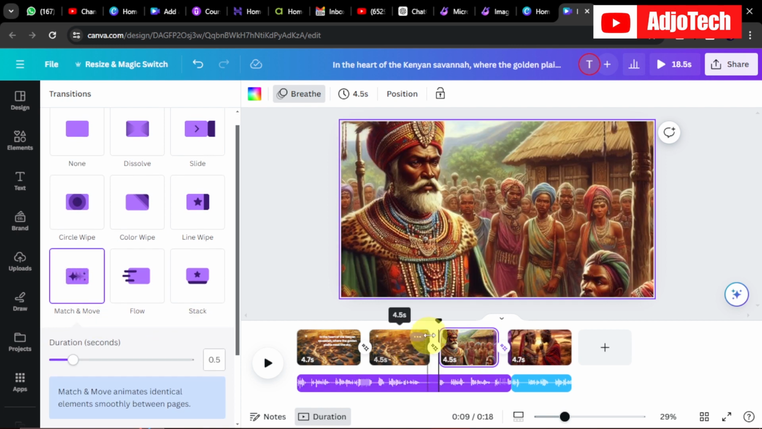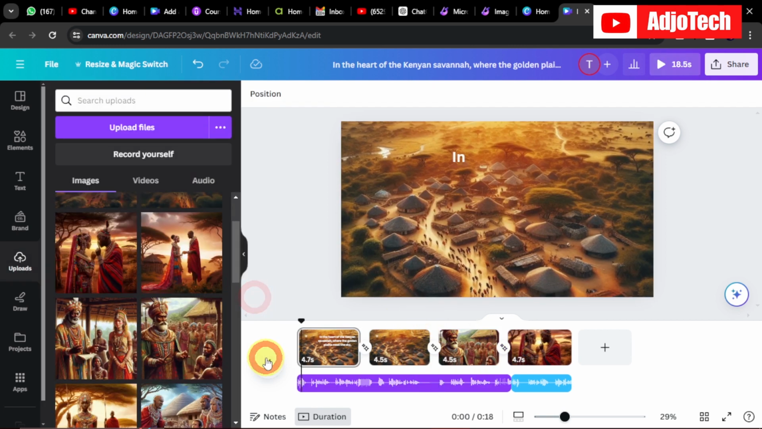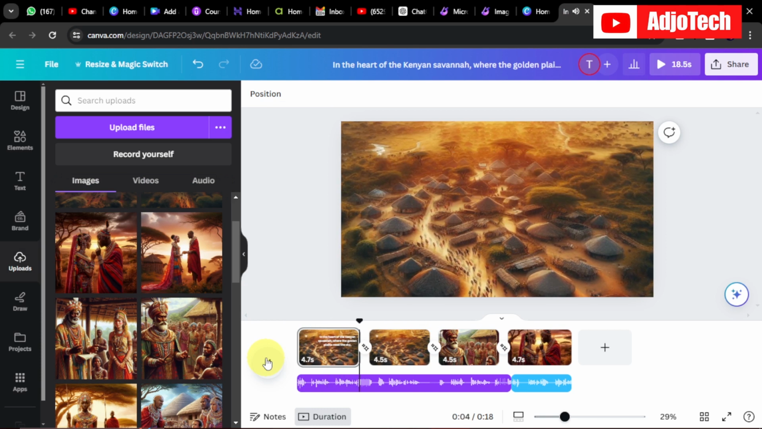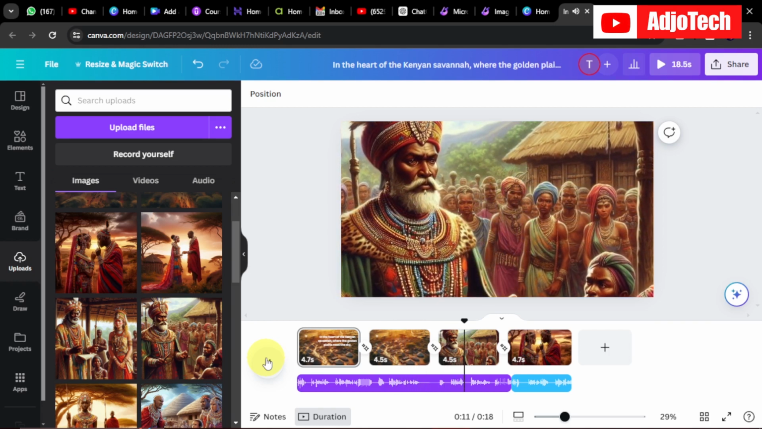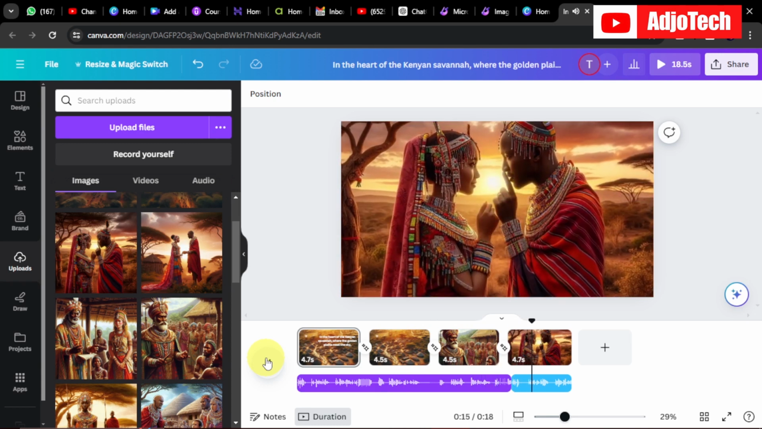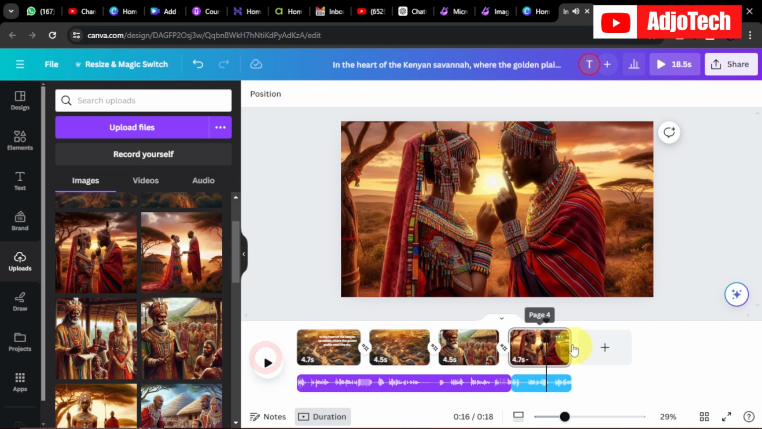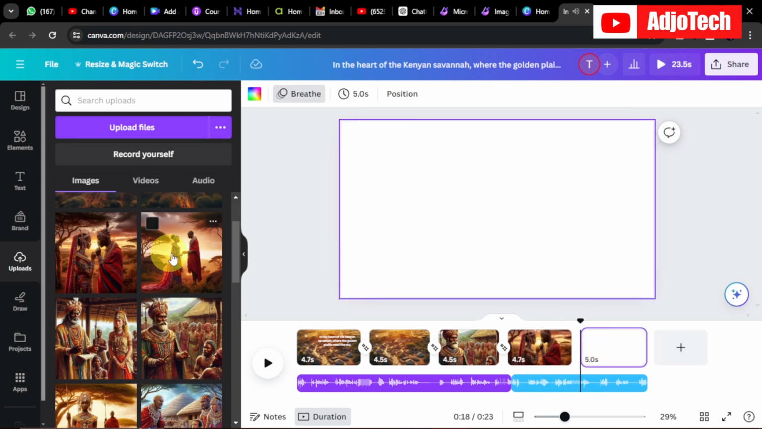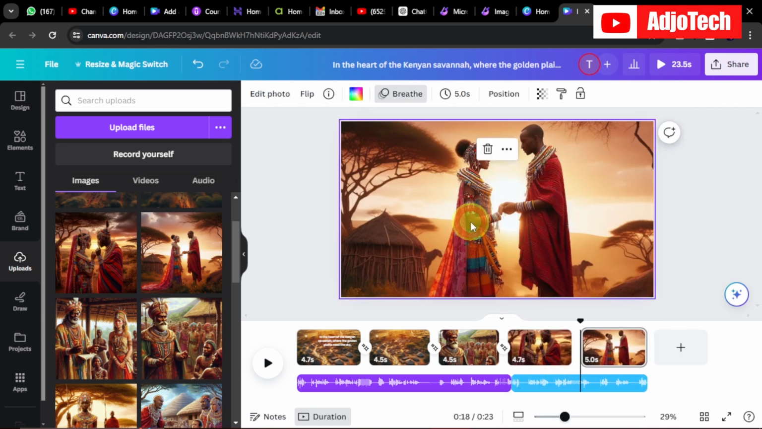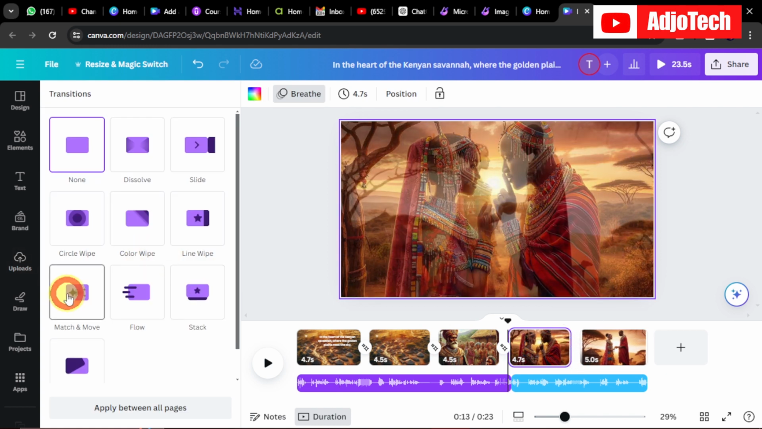transition between the images. So now if you start from the beginning, we can actually hear, in the heart of the Kenyan savannah, where the golden plains meet the sky, lies a Maasai village steeped in tradition. Here, the rhythms of life follow the ancient ways, and the bond, Nalika, the daughter of Chief Lam. Okay, so here we can actually continue to add more images about the main characters involved like that, and then we can keep going until we get the full video that we want.